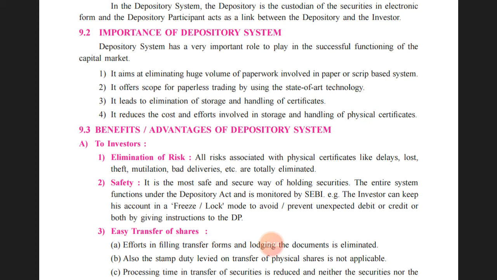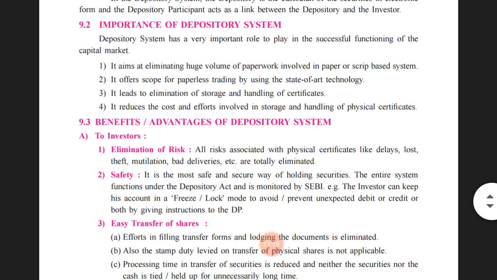Third one, it leads to elimination of storage and handling of certificates. So the third important thing that came into existence with the help of the depository system is that it eliminates the storage of lots of certificates. Now the certificates do not need to be printed, handled, or transferred by the company. The company can intimate the depository, and the depository accordingly credits the account of the investor according to the number of shares held by him from the company.